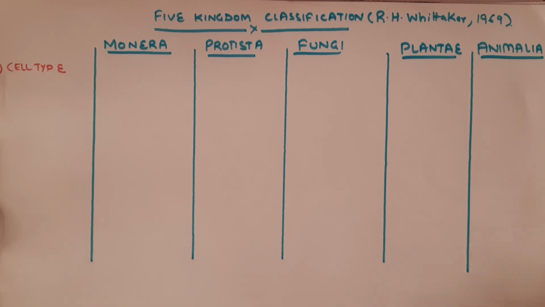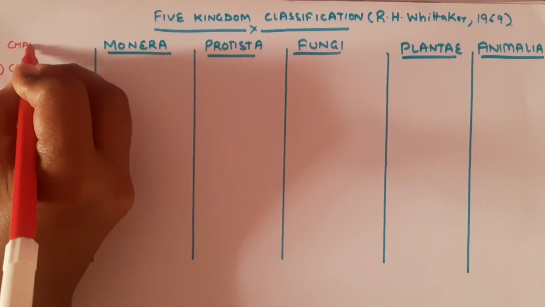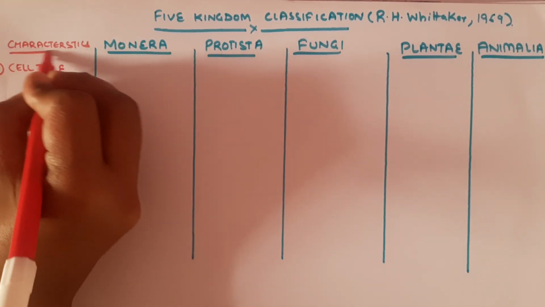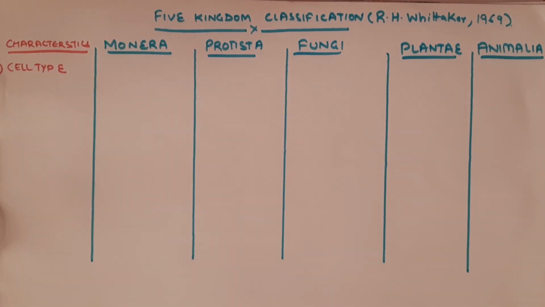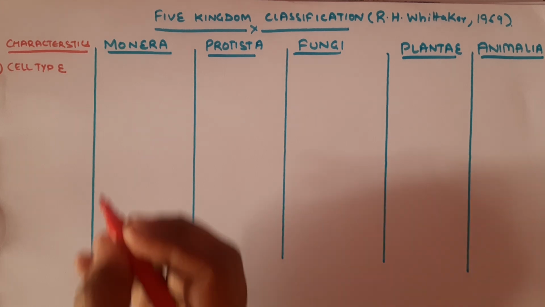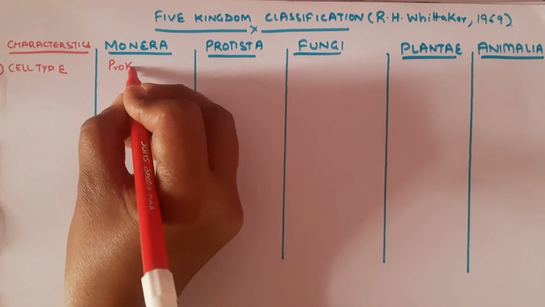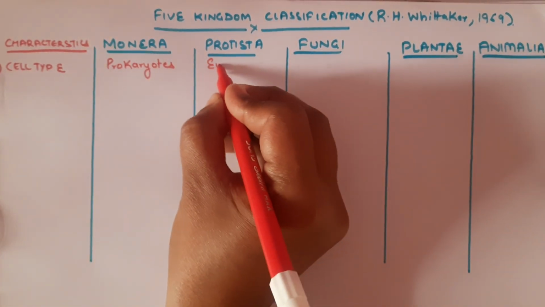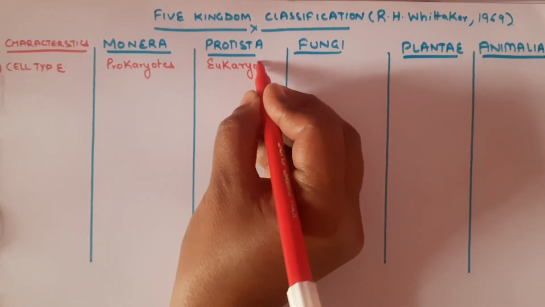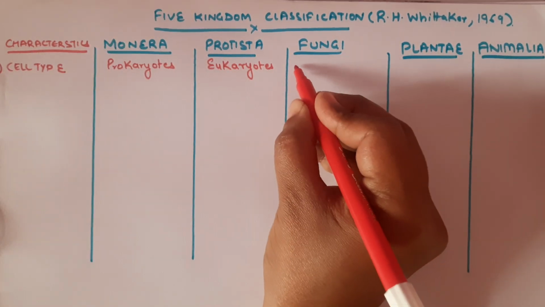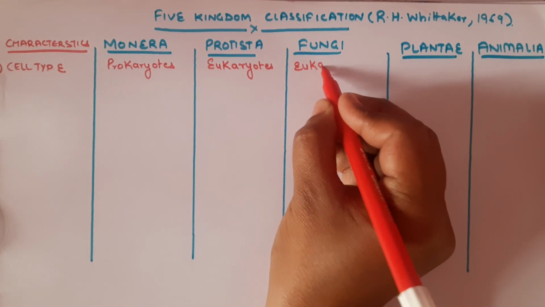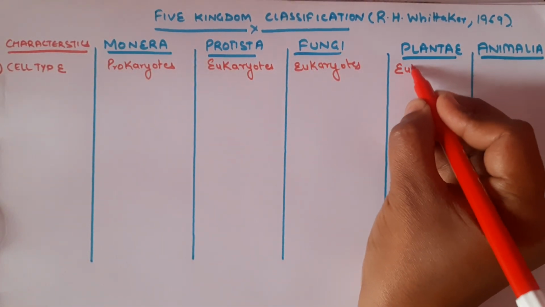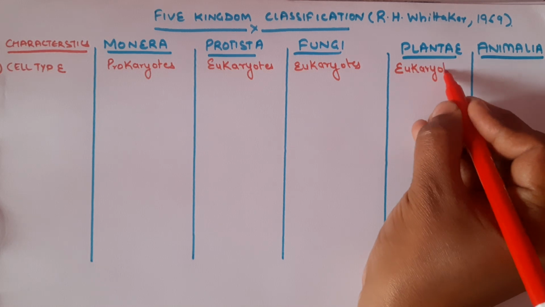I think now it is more clearly visible. So these are various characteristics. The first one is the cell type. Monera includes prokaryotes, whereas Protista includes eukaryotes, Fungi includes eukaryotes, and Plantae and Animalia as well have eukaryotes.